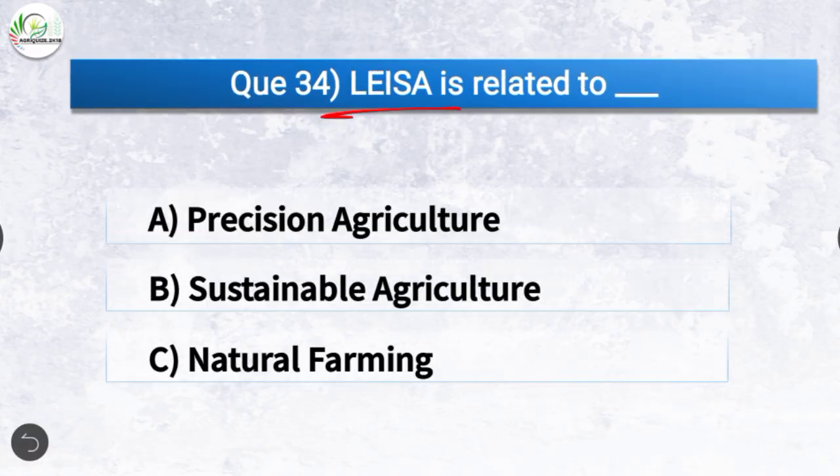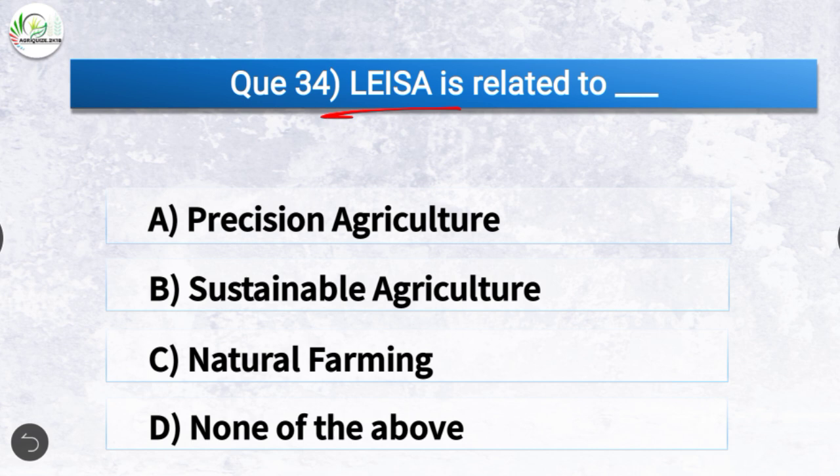LEISA is related to dash. The options are precision agriculture, sustainable agriculture, natural farming, none of the above. The correct answer is option B, sustainable agriculture.